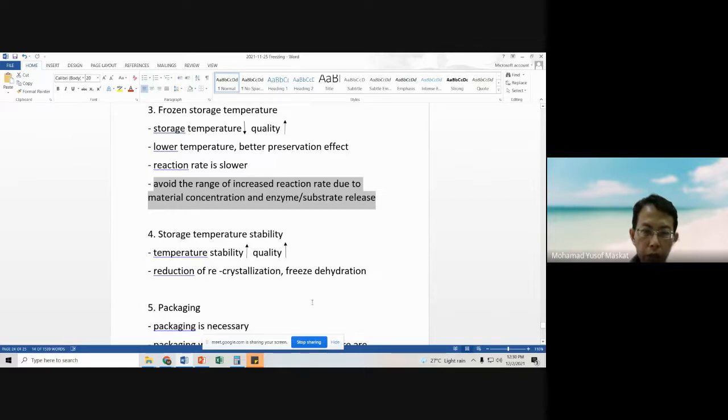And then storage temperature stability. This we have also discussed, about the fluctuations of temperature inside our freezers, and then the evaporation and the condensation, resulting in higher ice crystals. So the higher the temperature stability, the higher the quality.